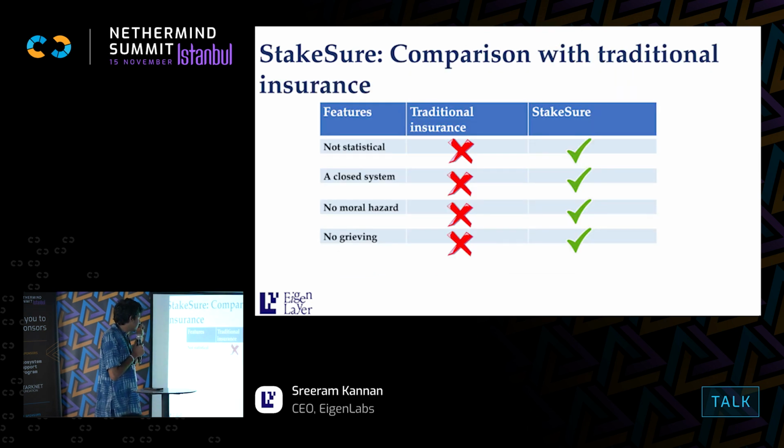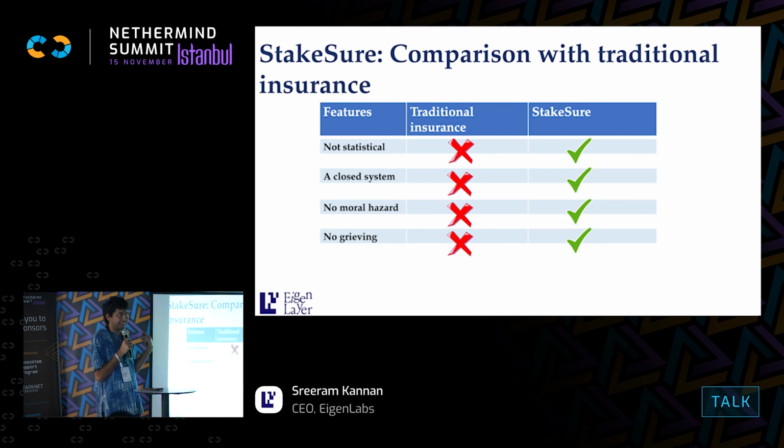So fundamentally, compared to traditional insurance, this insurance is non-statistical. The total amount of insurance that you underwrite is less than the total amount staked. So there is no statistical component to it. The insurance is a closed system. You are actually identifying the harming party, the attacker, the staker, and then redistributing to the harmed party.